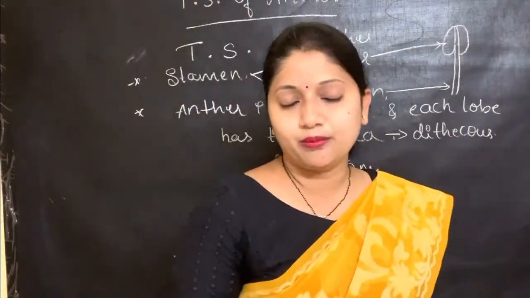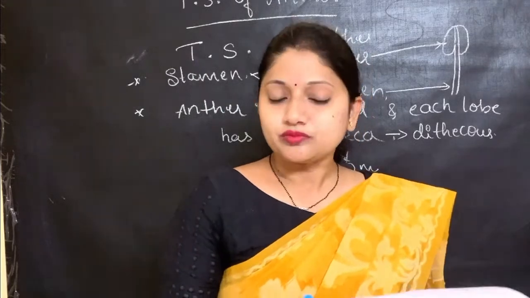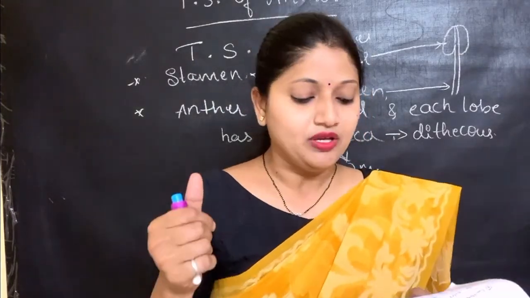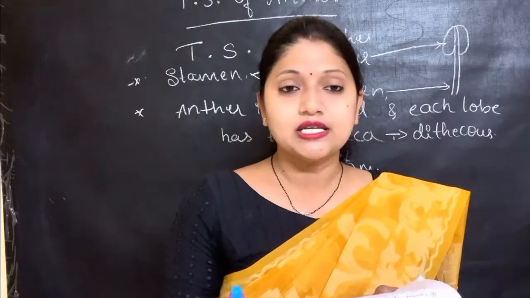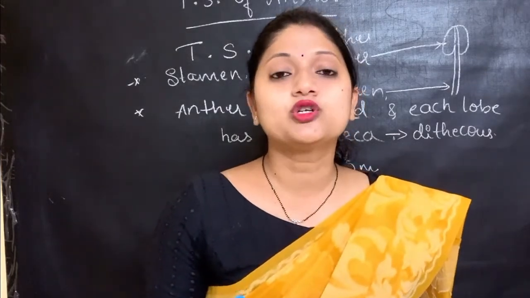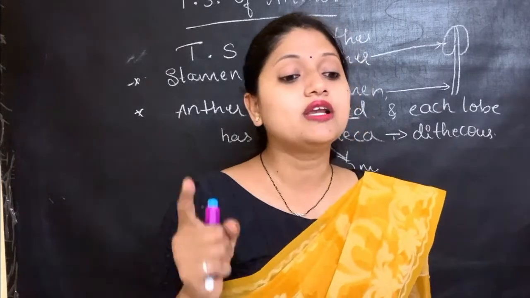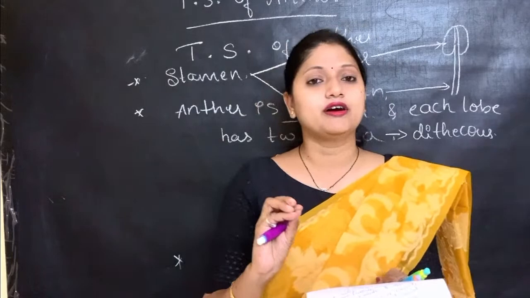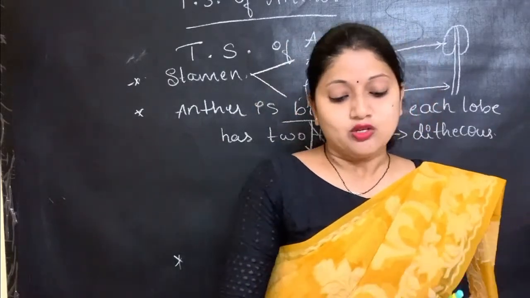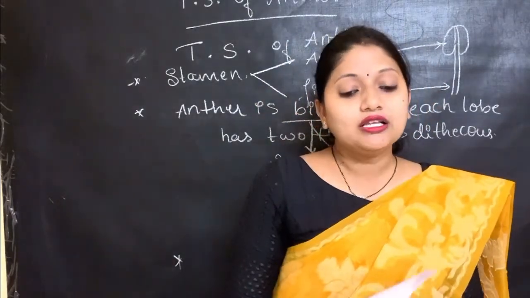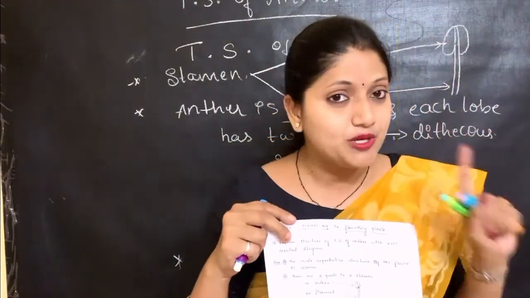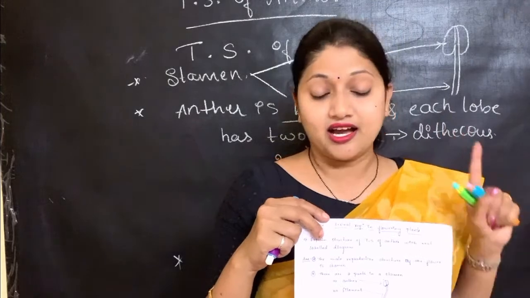What are the functions of the tapetum? It nourishes the developing pollen grain. It secretes the callase enzyme. Then it produces the Ubisch bodies. It helps in the formation of sporopollenin as well as the pollen kit. So these are the functions of the tapetum. So after writing all this information, then you have to go for the diagram which is given in the NCERT.